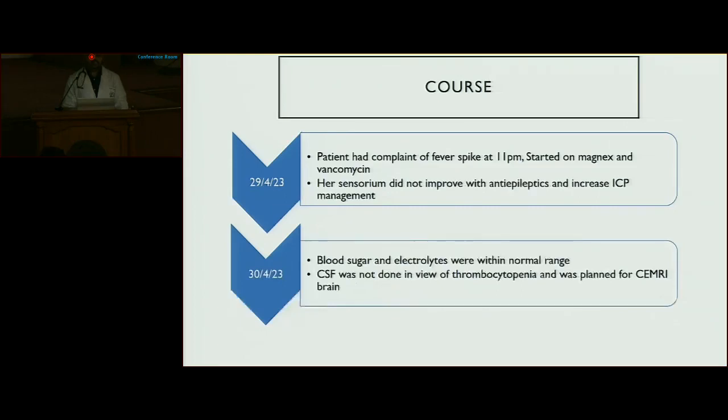Patient started complaining of fever at 11 p.m. and was started on IV Magnex at a dose of 2 gram every 8 hourly and vancomycin at a dose of 1 gram BD. Her sensorium did not improve despite antiepileptics and increased ICP management. Blood and electrolytes were within normal range. CSF was not possible as patient had significant thrombocytopenia, and patient was subsequently planned for MRI brain.